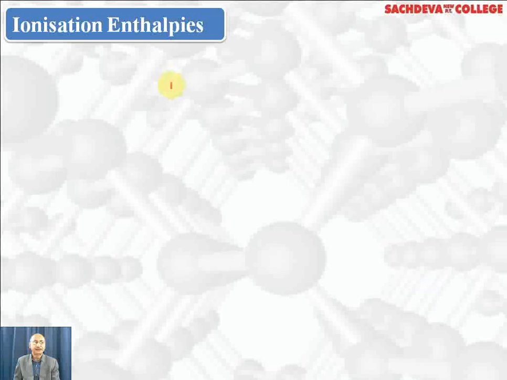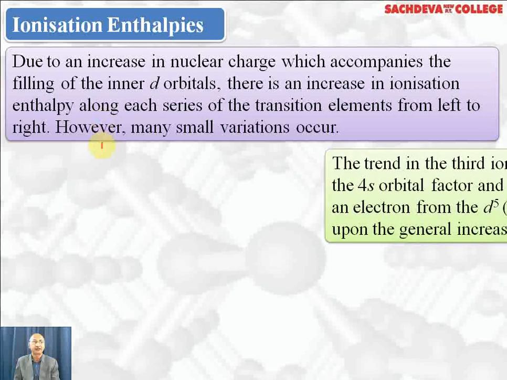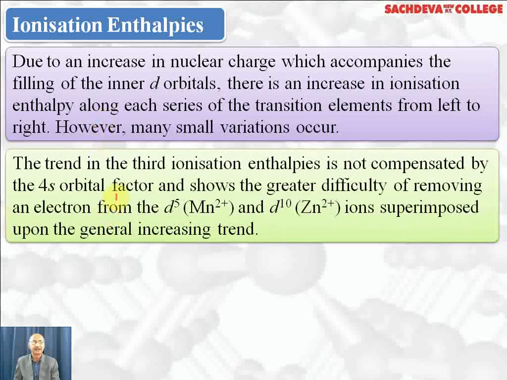Let's take up each property in detail. Due to increase in nuclear charge, and especially effective nuclear charge, there is an increase in ionization enthalpy due to decrease in atomic size in transition metals, but variations are very small. The trend in the third ionization enthalpy is not compensated by the 4s orbital factor and shows the greater difficulty of removing an electron from 3d5 in manganese +2 because it is quite stable, and in zinc +2, the third electron cannot be removed at all due to the completely filled d orbital.